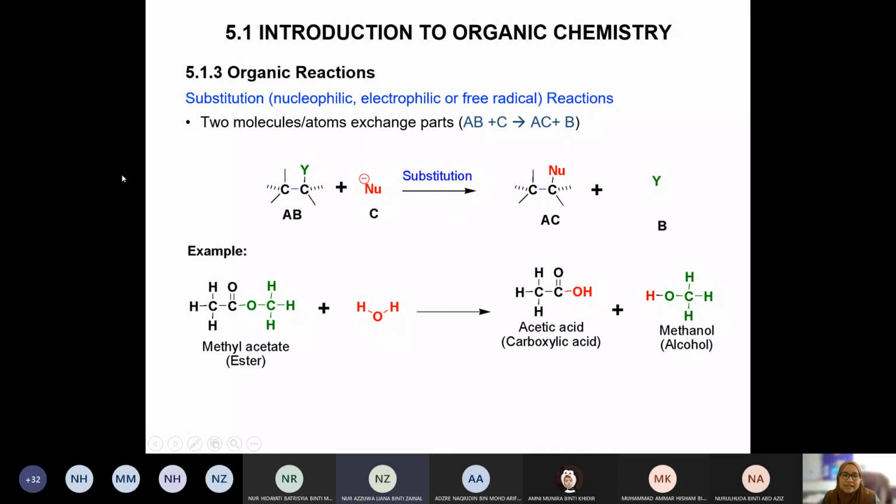Next, we have substitution. Substitution is, like I said just now, replacement. We want to replace. It can be nucleophilic, electrophilic or free radical. Look at an example. Initially we have Y in the molecule. Now we want to replace Y with a nucleophile. This is what we call substitution. So at the end, you see, the nucleophile is now added, but Y is now removed and becomes a byproduct.